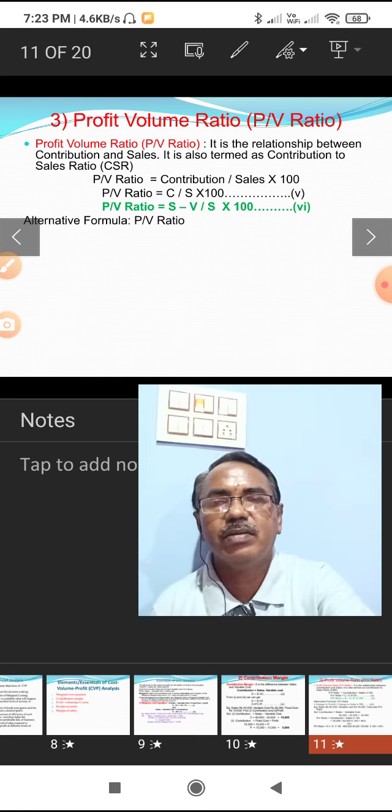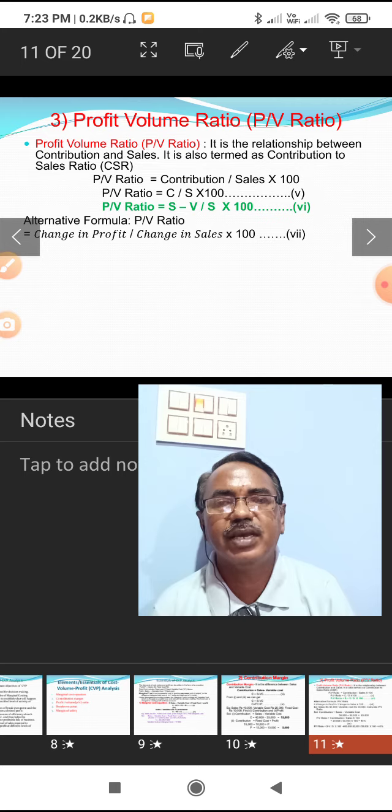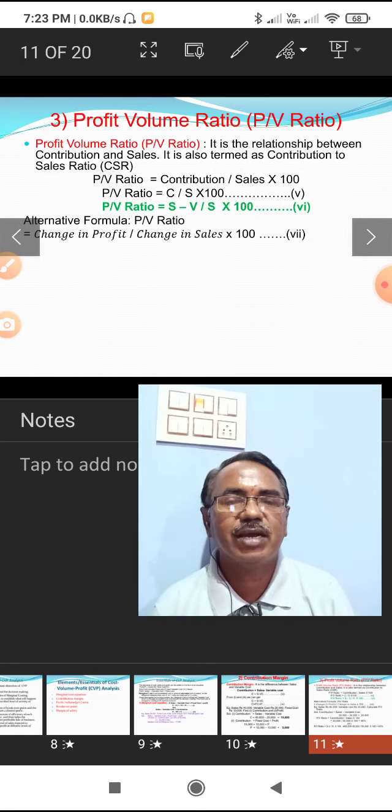The alternative formula to ascertain the PV ratio is change in profit by change in sales into 100. If the fixed cost and variable cost are not given in the problem, when the sales or profit related to 2 years data is given, we have to ascertain the PV ratio by applying this formula.